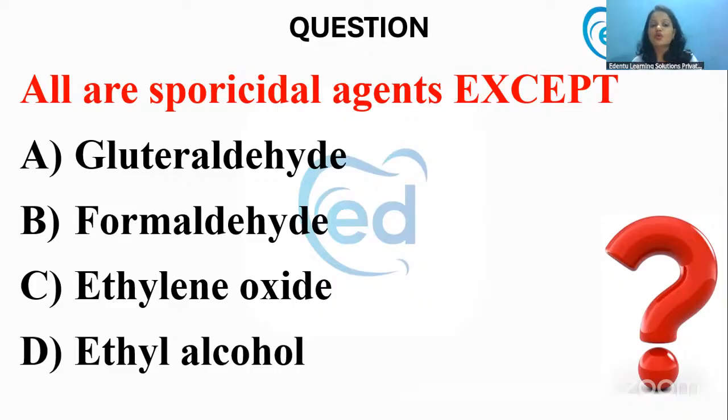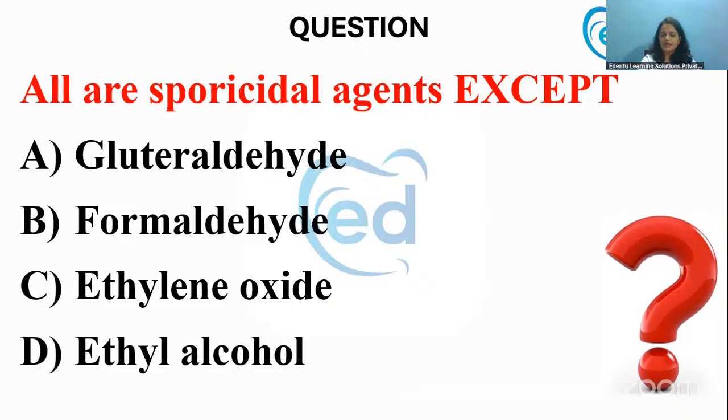All are sporicidal agents except: glutaraldehyde, formaldehyde, ethylene oxide, or ethyl alcohol, which is not a sporicidal agent. Sterilization is the method of killing even the spores.